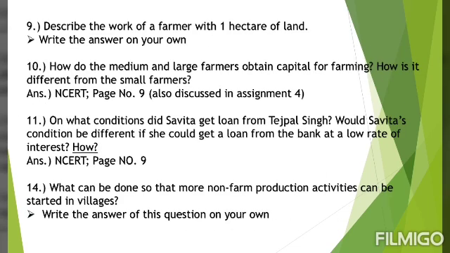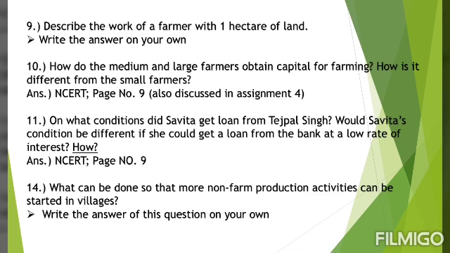Next, question number 9. Describe the work of a farmer with 1 hectare of land. You will think and write the answer for this question on your own. Question number 10. How do the medium and large farmers obtain capital for farming, and how is it different from the small farmers? Students, this question I've already discussed in assignment 4, and the answer for this question is given on page number 9. We discussed that small farmers borrow capital because they don't have savings, whereas medium and large farmers obtain capital for farming from their savings.